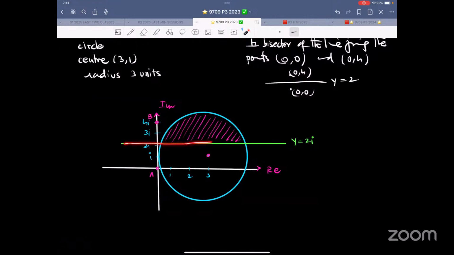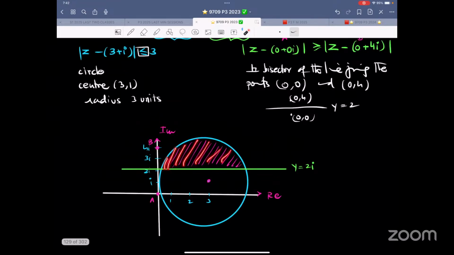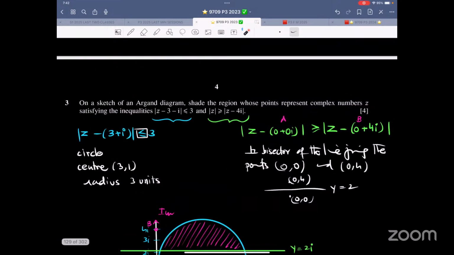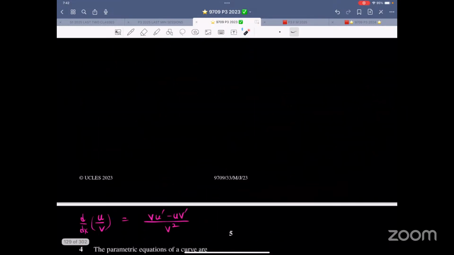So that is the perpendicular bisector. It is closer to this point. That means it should be above the line and it should be inside the circle. So that is the basic thing that you need to draw. This is for 4 marks and this is just one part.